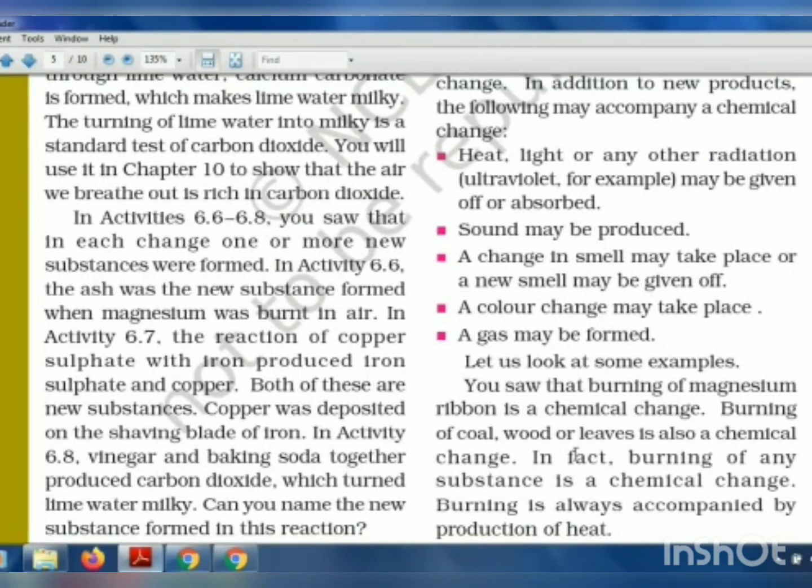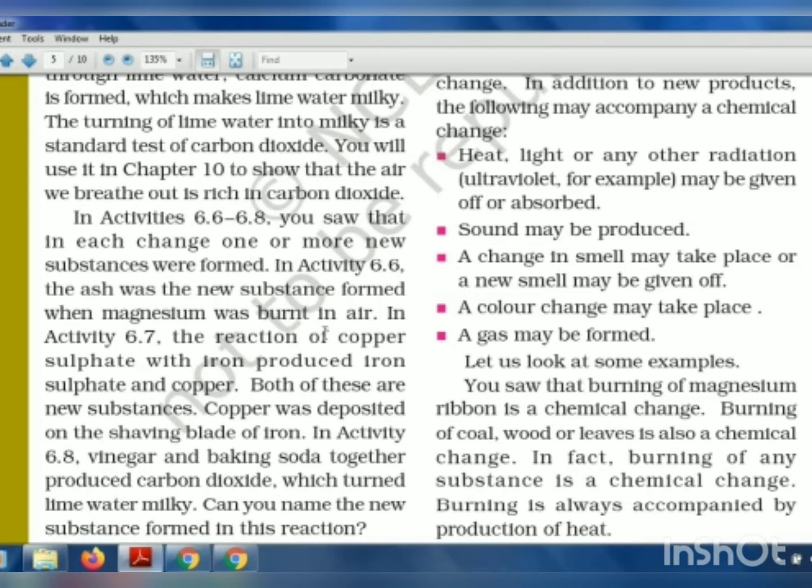Hello students, in the last video we looked into the different chemical changes, from activity 6.6 to activity 6.8. So we'll just go through now what all things we studied in these three activities. You saw that in each change, one or more new substances were formed. For example, in activity 6.6, the ash that was formed after the magnesium ribbon was burned was a new substance. The ash was a new substance which was formed when magnesium was burnt in air.